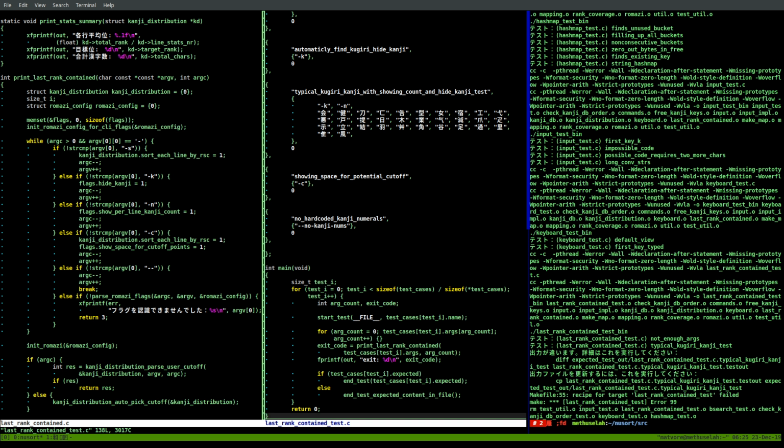No kanji. Start test. Edit. Did I not parse the flags correctly? Maybe these flags are not being parsed properly. Proxy, and argc, argv.